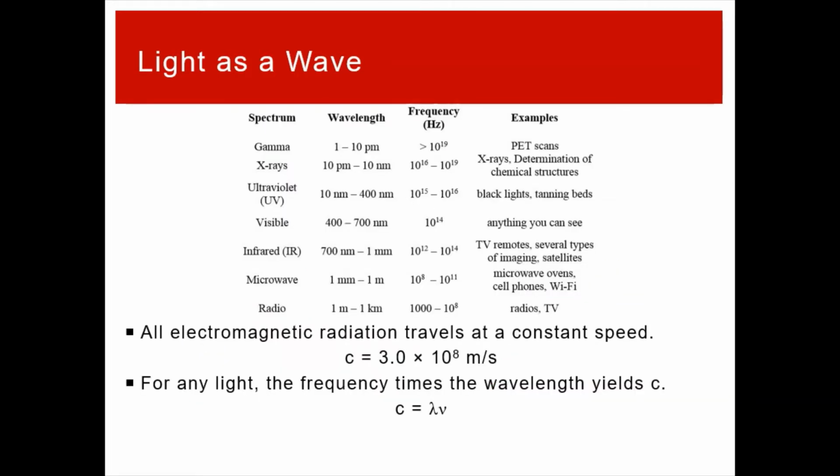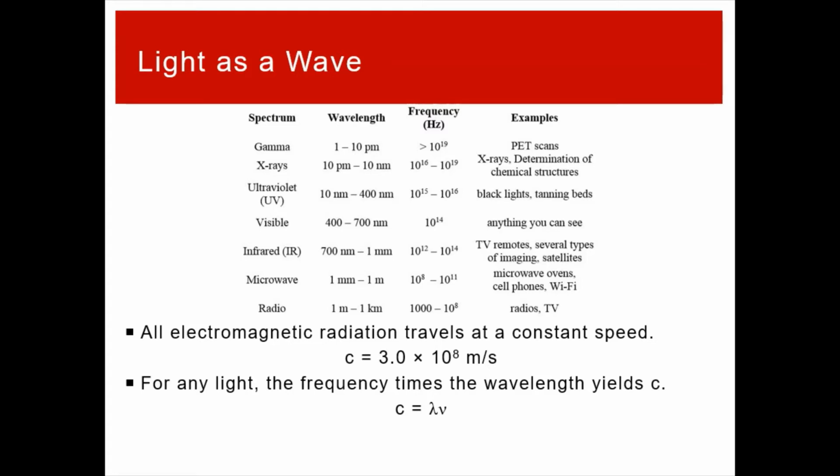So if we take this and apply it back to the idea of light, all those different types of light that we referenced earlier are just different ranges of wavelength of light, because all types of light travel at the same speed, the speed of light. And the symbol for the speed of light is a lowercase c. And that speed is 3.0 times 10 to the 8th meters per second, so quite fast. Light does move very quickly.